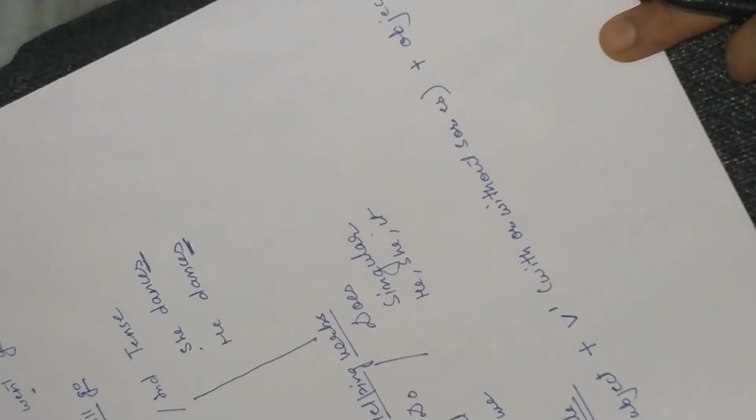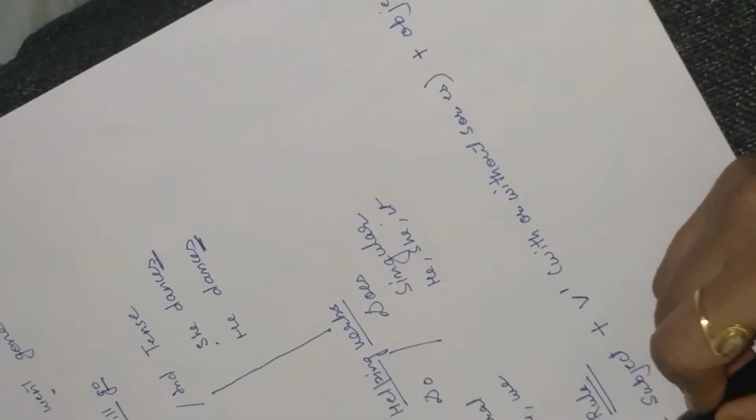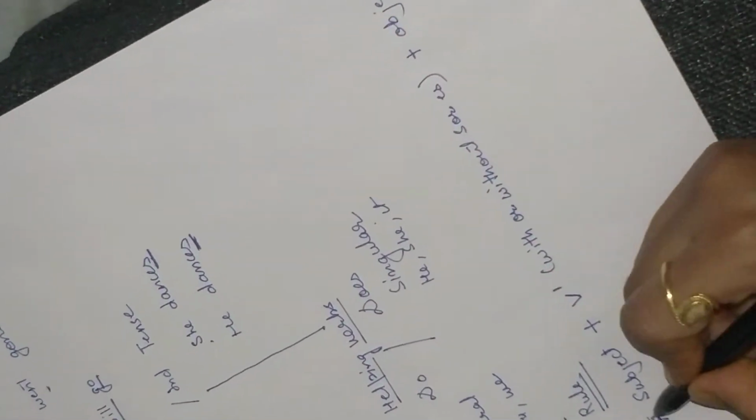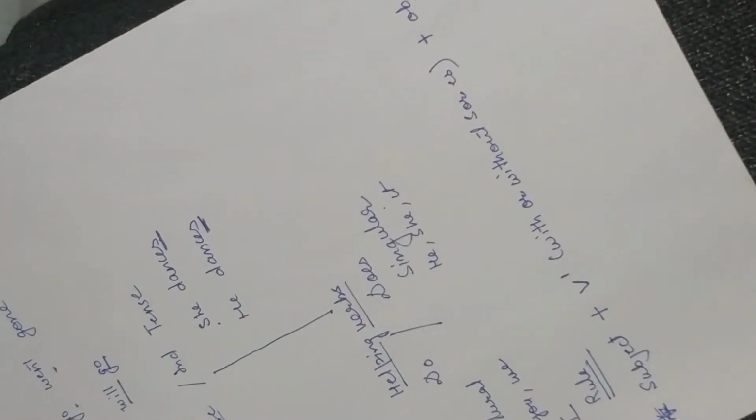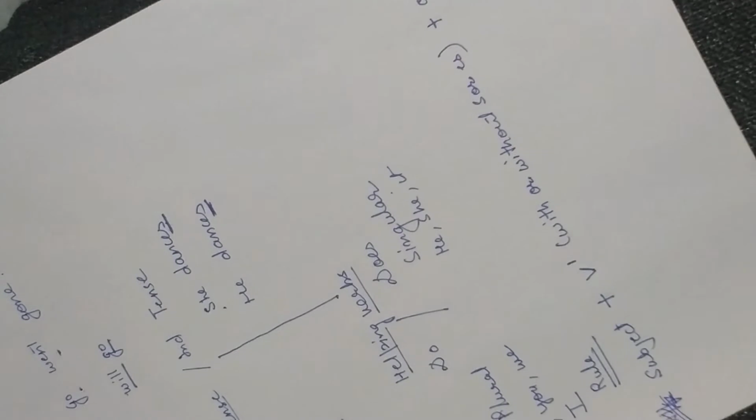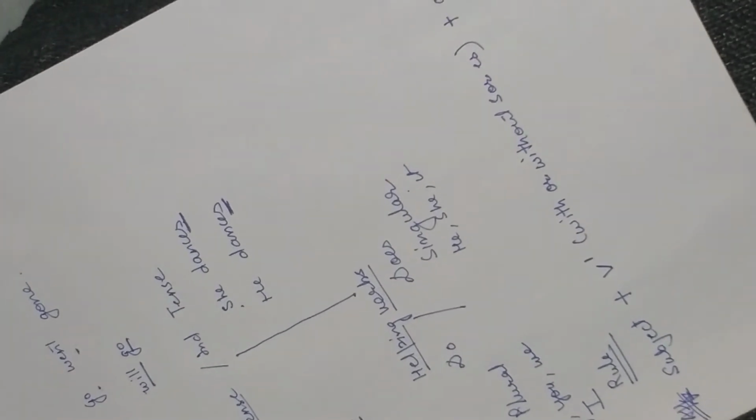Just see, this is the rule of affirmative. I'll explain you every tense. I'm going to tell you affirmative, negative and interrogative.